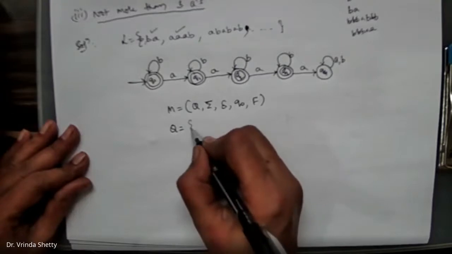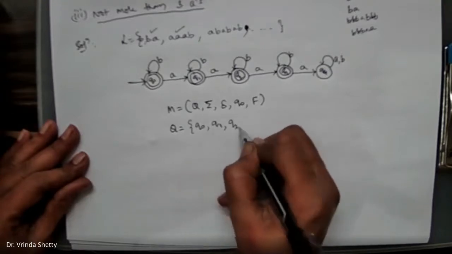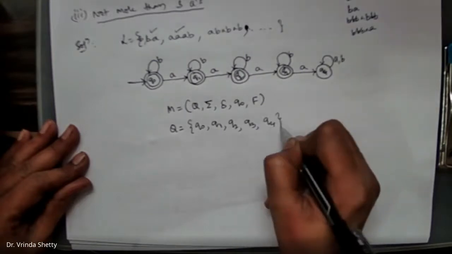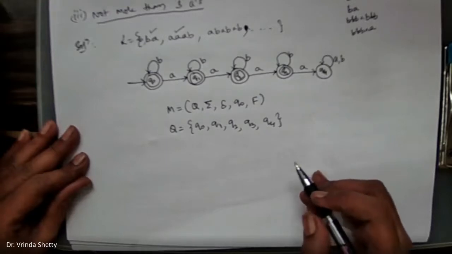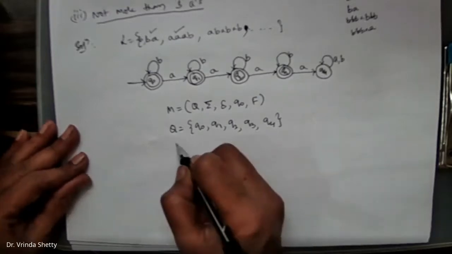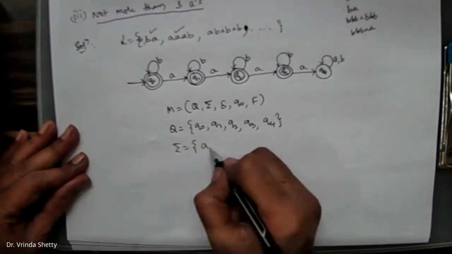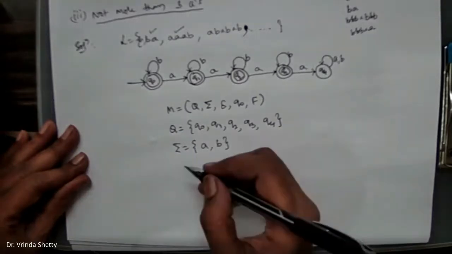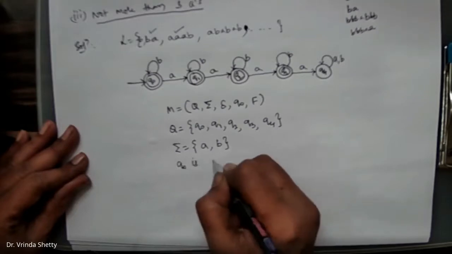Whatever the machine we have constructed, we have Q0, Q1, Q2, Q3, Q4. Then we have to write the input alphabet. Sigma is equal to, what all are the input alphabets? A and B. Then, which is the start state? Q0 is the start state.